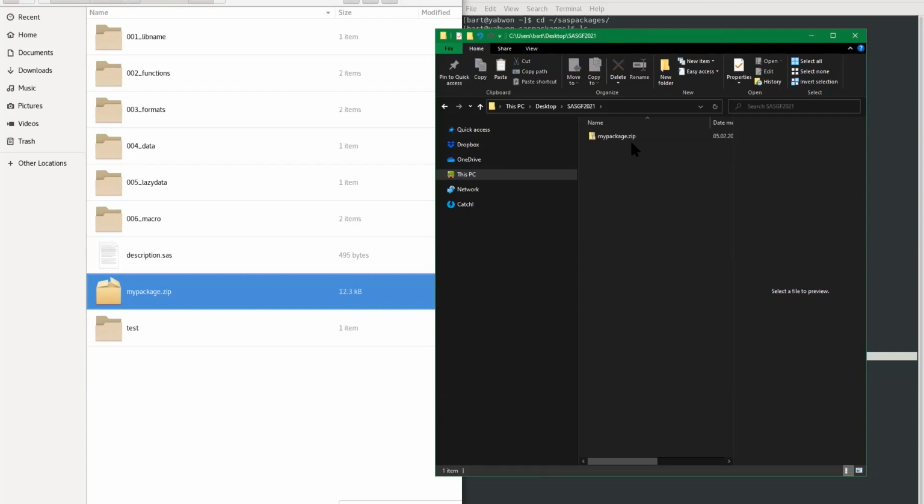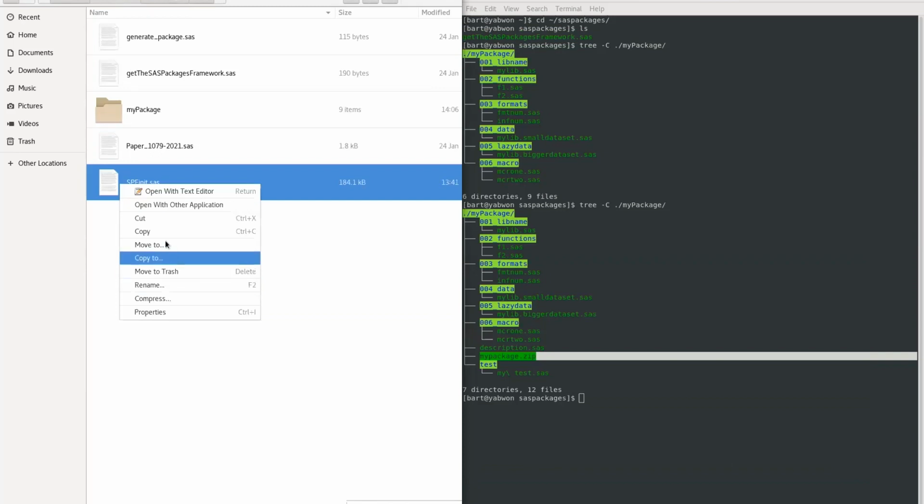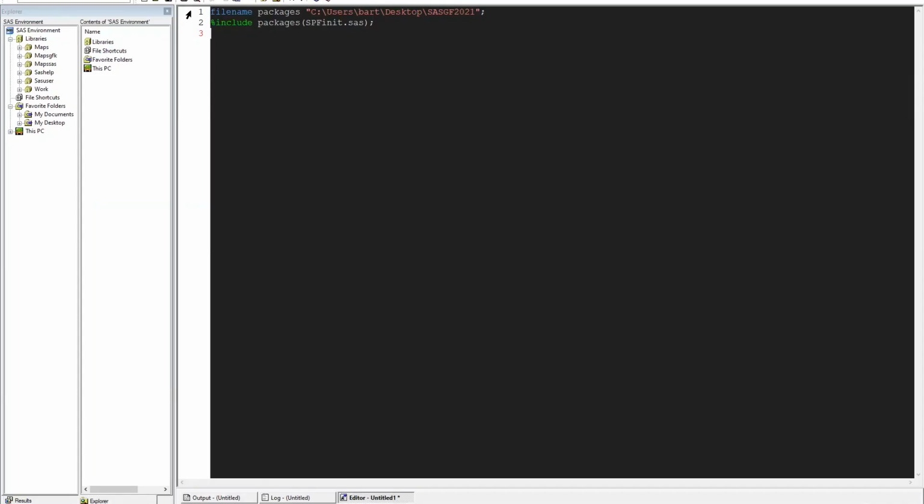And we also need the framework inside that folder. So since we already have it here, let's make a copy. And now let's jump into the SAS session and let's copy this location. Let's run the code.